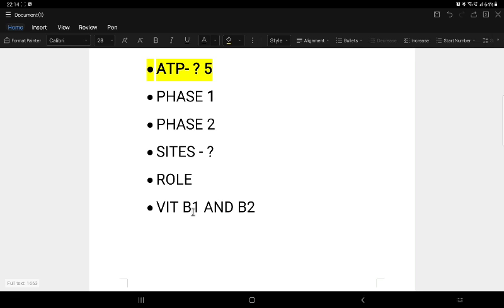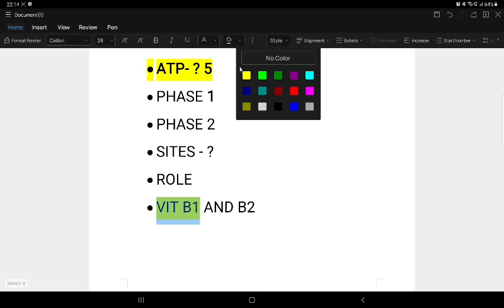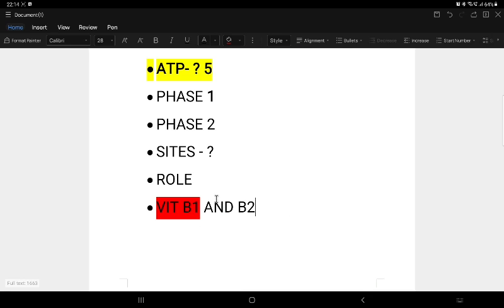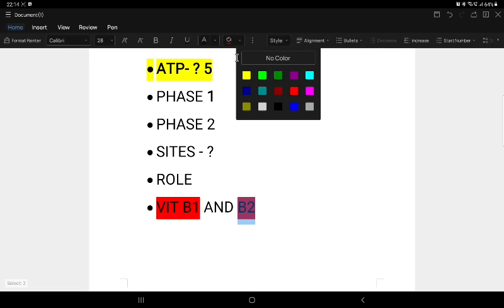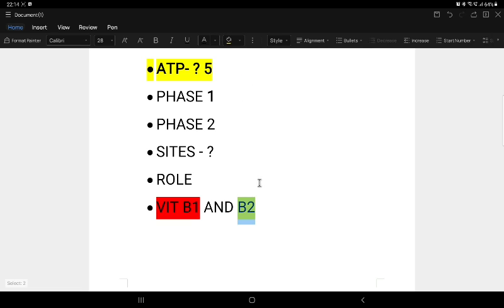So note that vitamin B1 is necessary for the transketolase reaction, whereas vitamin B2 is necessary for NADPH glutathione reductase. These two are different; this is for one thing and this is for another.